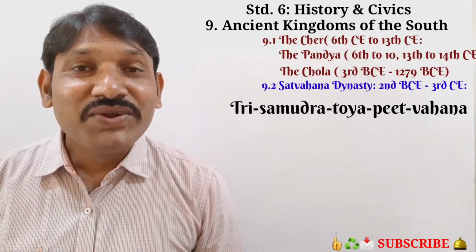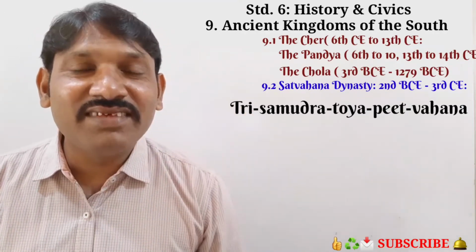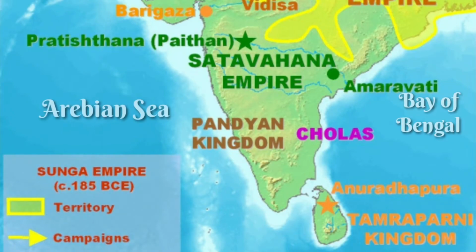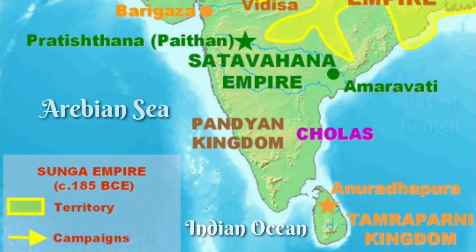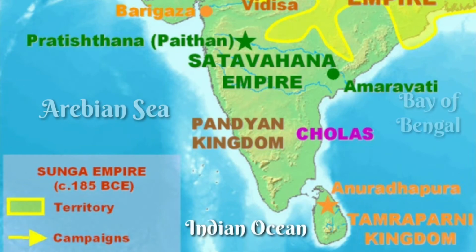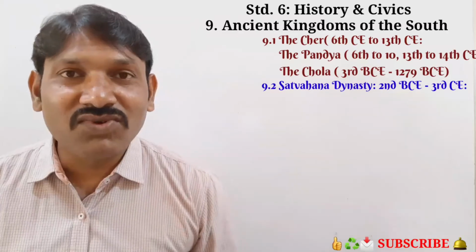And students, do you know which are these three seas? One is the Arabian Sea, the second is the Bay of Bengal, and the third is the Indian Ocean. So here it is mentioned that his horses had drunk the water of these three seas. It shows the bravery of the king Gautamiputra Satakarni. Okay students, have you understood?